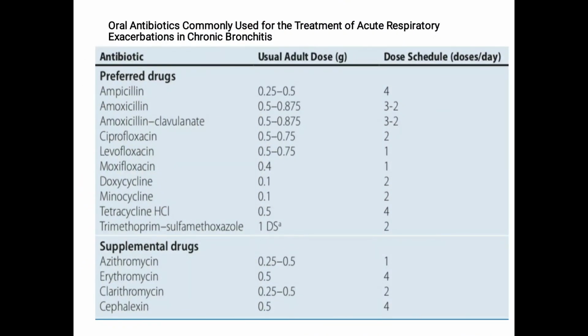Here is the list of antibiotics commonly used for the treatment of acute respiratory exacerbations in chronic bronchitis. These are the oral antibiotics. The preferred drugs are ampicillin, amoxicillin clavulanate, ciprofloxacin, levofloxacin, moxifloxacin, doxycycline, minocycline, tetracycline hydrochloride, and trimethoprim sulfamethoxazole. Supplemental drugs such as azithromycin, erythromycin, clarithromycin and cephalexin can also be provided to the patient for the management.